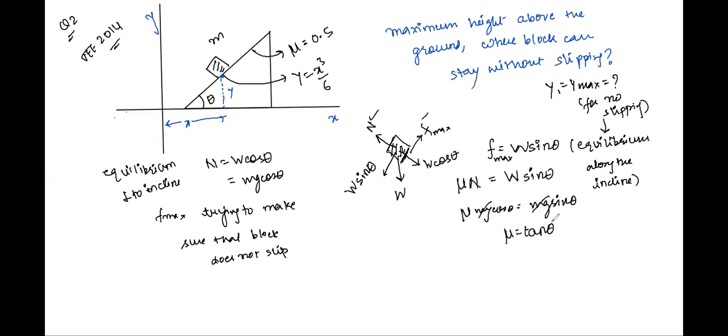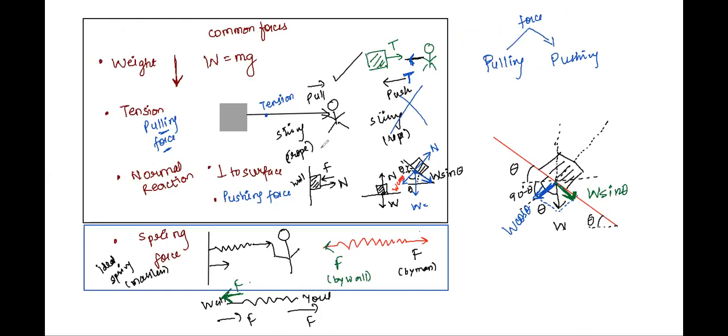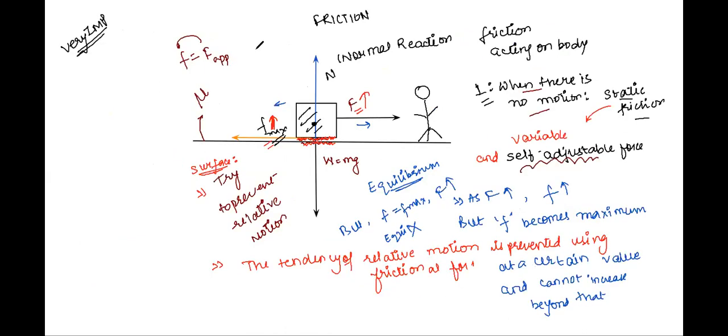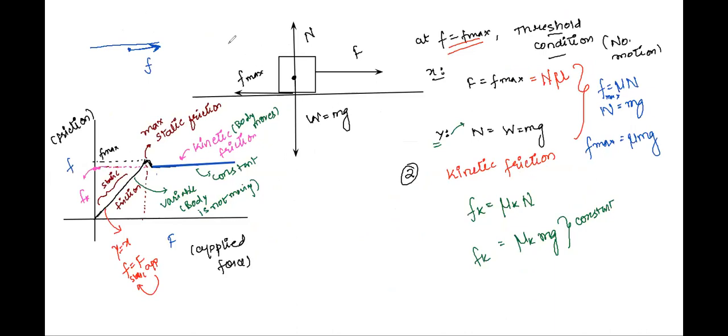Class, this is also a standard result you all may remember, that at the position of limiting equilibrium, this condition is also called limiting friction. The maximum friction I've drawn here, F max, this maximum static friction is also called limiting friction. You all may note it down with mu.